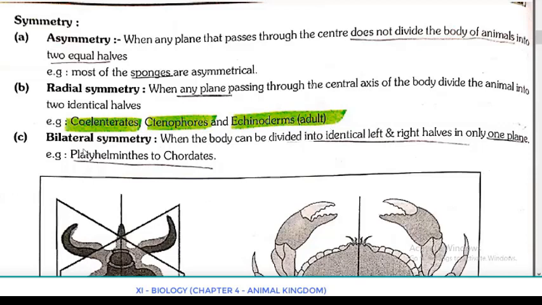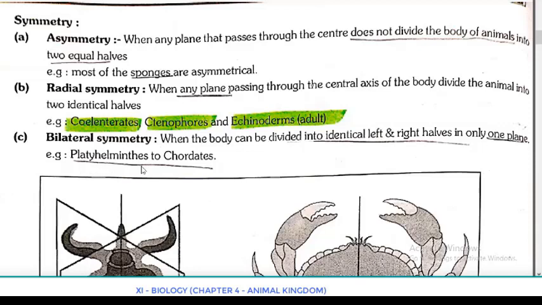Bilateral symmetry. When the body can be divided into identical left and right halves in only one plane. Here you have to understand, when we saw the difference between radial symmetry and bilateral symmetry, there we saw that any plane, but here we are saying that only one plane passing through the central axis divides the organism into identical left and right halves.